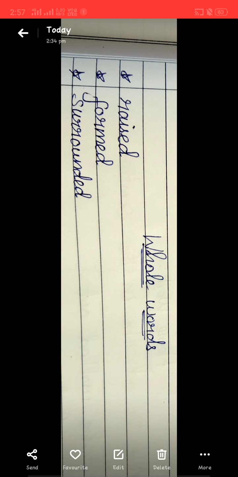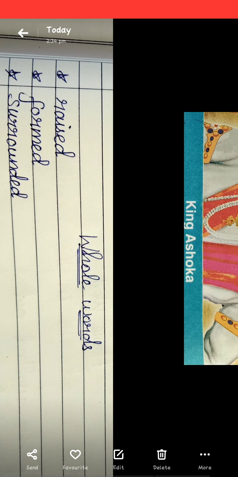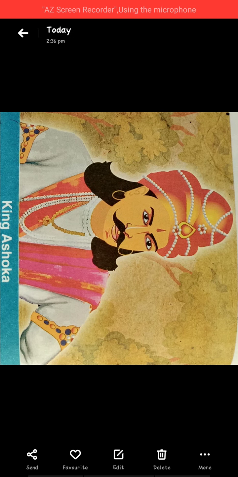Next, we will move to reading and listening comprehension. Are you able to see this picture? Yes. He is King Ashoka, that yesterday you learned the story of, no? Yeah. First we will recap how you will find out the meaning. First, which word we don't know, we want to underline. Then we want to read the sentences before and after again. Then we want to find out the meaning.